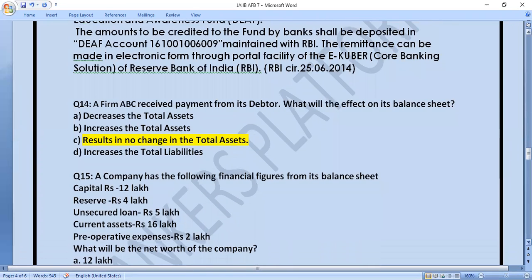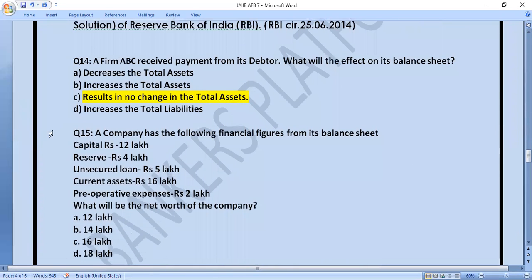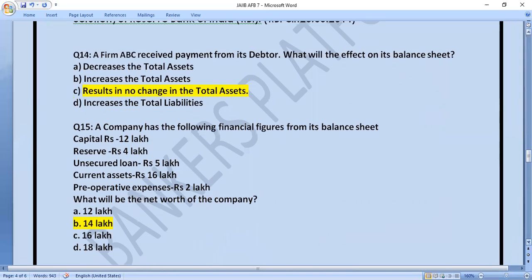Question number 15 is about a company that has the following financial figures from its balance sheet: capital 12 lakh, reserve 4 lakh, unsecured loan 5 lakh, current assets 16 lakh, and pre-operative expenses 2 lakh. So what will be the net worth of the company? Our options are 12 lakh, 14 lakh, 16 lakh, and 18 lakh. Pause the video and solve this question and come with the right answer. And the right answer of this question, friends, is B, that is 14 lakh.